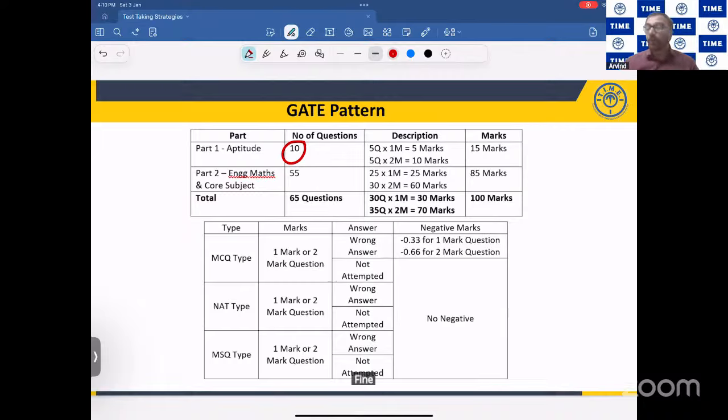Fine. Out of which 13 marks will be of engineering mathematics and the remaining marks will be of your core subject, that is about 72 marks.